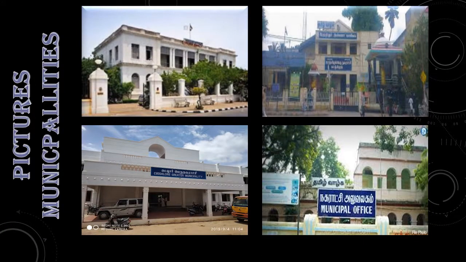See the picture. Some of the images of the municipalities of Tamil Nadu and Pondicherry are given. See the one on the left, the top. It is the municipality of Pondicherry. I hope you all have seen this. Yes, you can see this on the beach road. The name of this building is Mairie.